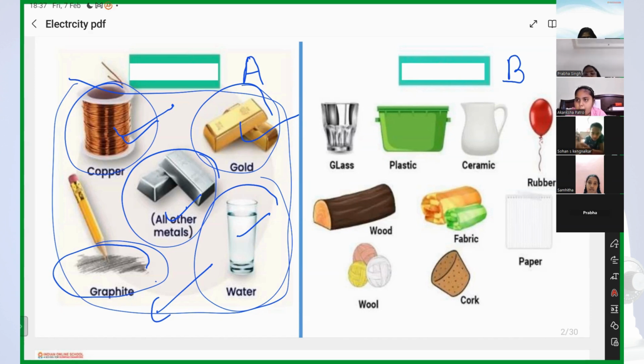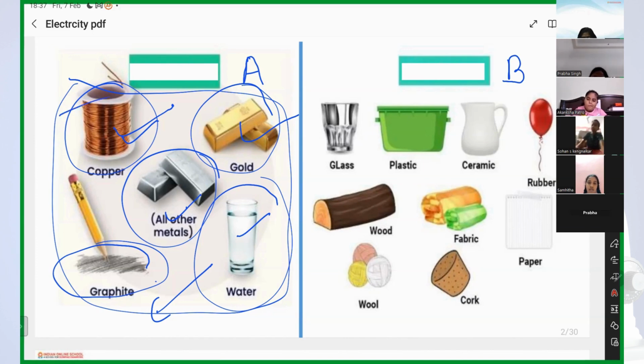Have you seen in the news that in rainy season some electric wire fell into the water and someone came in contact with the water, then the person got an electric shock? Yes, it is a good conductor of electricity. So we are talking about the tap water, the water in our home. It is a good conductor of electricity.